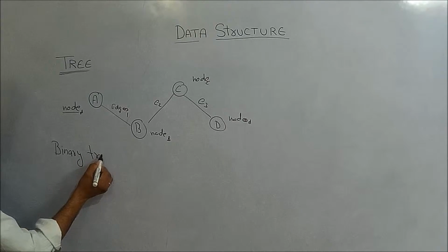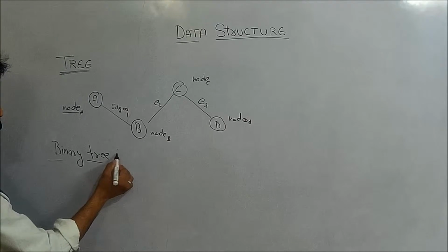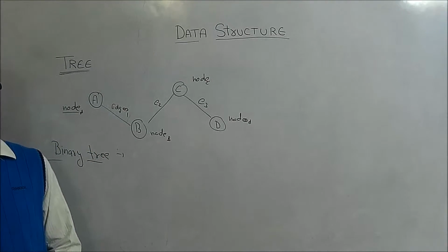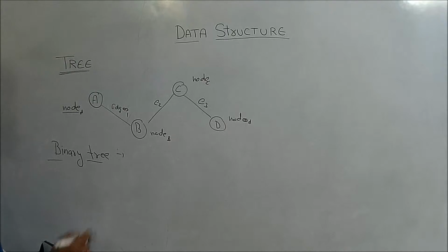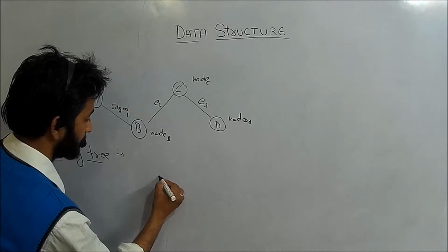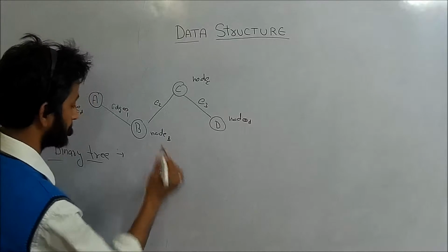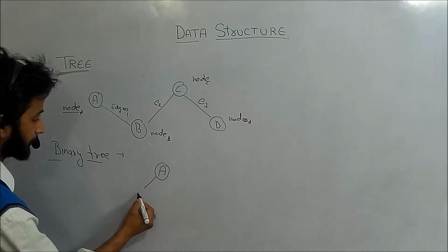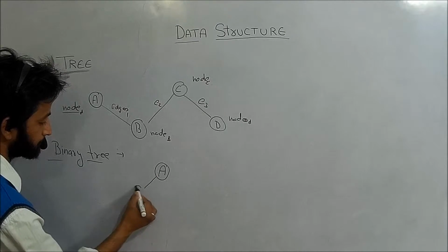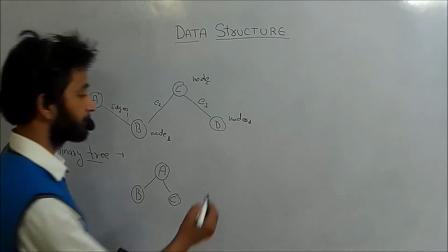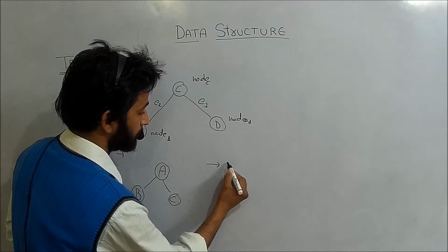Okay, so this is tree, and after that we have binary tree. Okay, so what is binary tree? A binary tree is a tree in which a node having at most two childs. Okay, for example, if I am having a node A, so in case of binary tree, a node A having at most two childs. Okay, or we can say that in a binary tree we